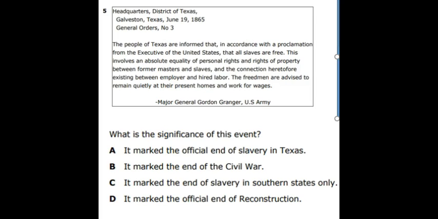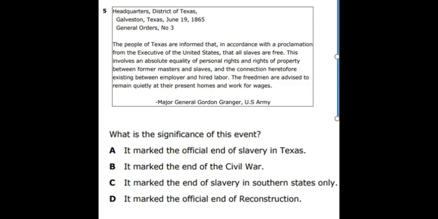Number 5. This is a letter from Major General Gordon Granger, United States Army. It was sent to the headquarters of the District of Texas in Galveston, Texas, June 19, 1865. The General's orders, number 3. The people of Texas are informed that, in accordance with a proclamation from the Executive of the United States, all slaves are free.